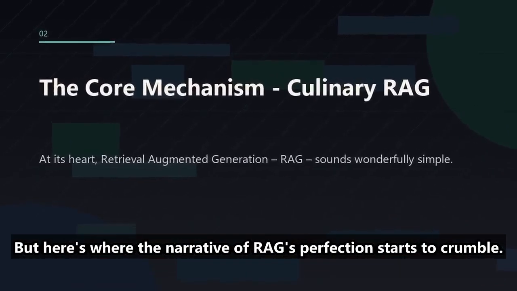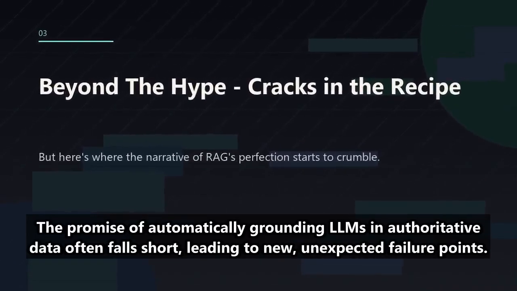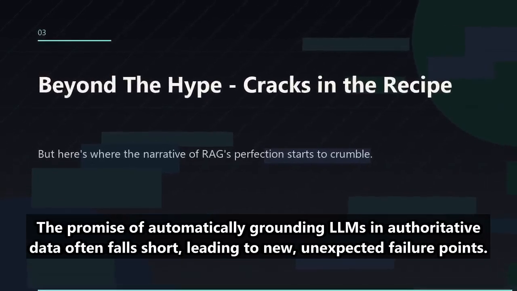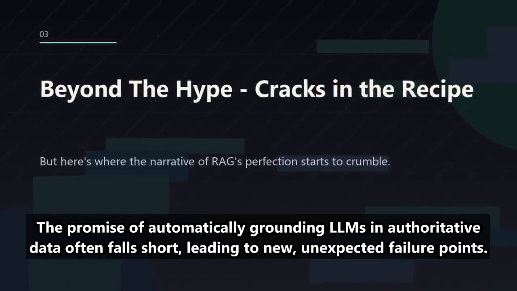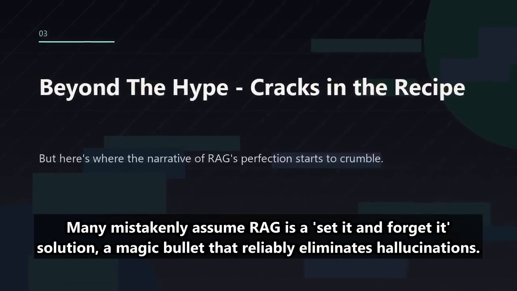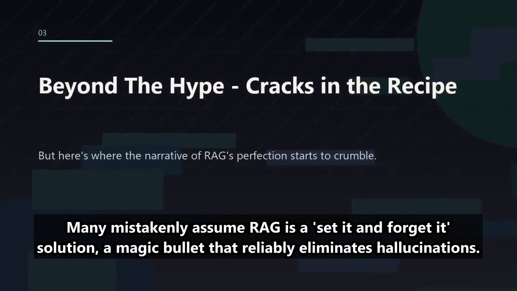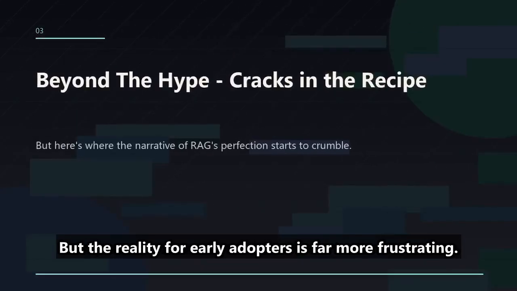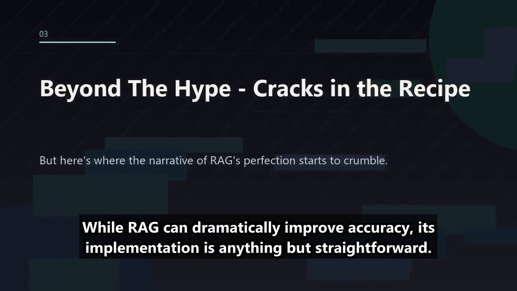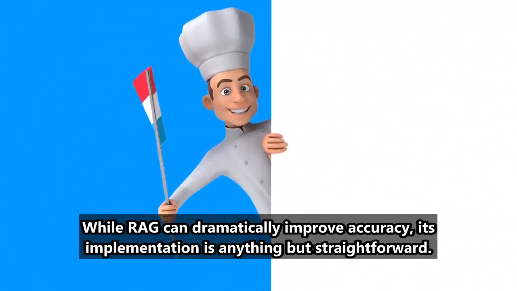But here's where the narrative of RAG's perfection starts to crumble. The promise of automatically grounding LLMs in authoritative data often falls short, leading to new, unexpected failure points. Many mistakenly assume RAG is a set-it-and-forget-it solution, a magic bullet that reliably eliminates hallucinations. But the reality for early adopters is far more frustrating. While RAG can dramatically improve accuracy, its implementation is anything but straightforward.